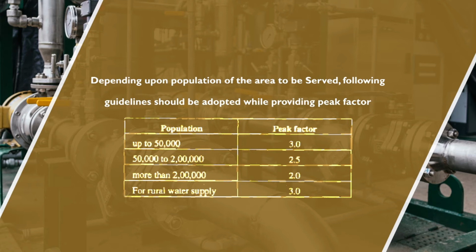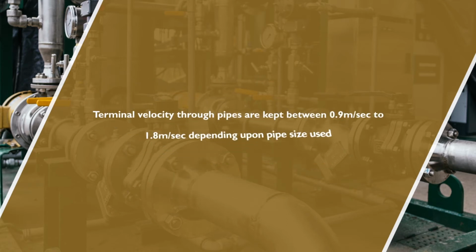Population 50,000 up to 2 lakh, peak factor is 2.5. More than 2 lakh, peak factor is 2. And for rural water supply, peak factor is 3. Terminal velocity through pipes is kept between 0.9 meter to 1.8 meter per second depending upon pipe size used.